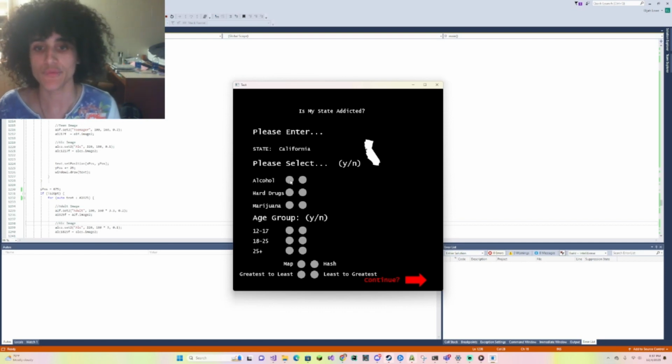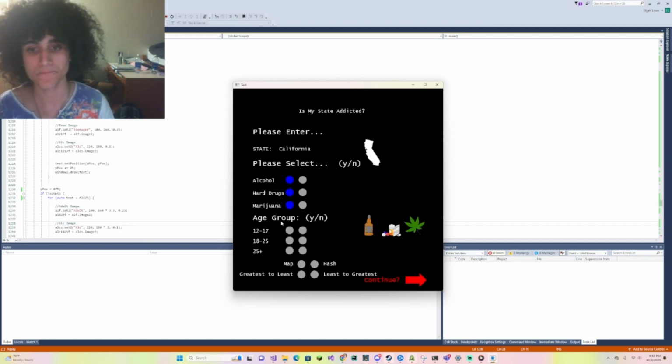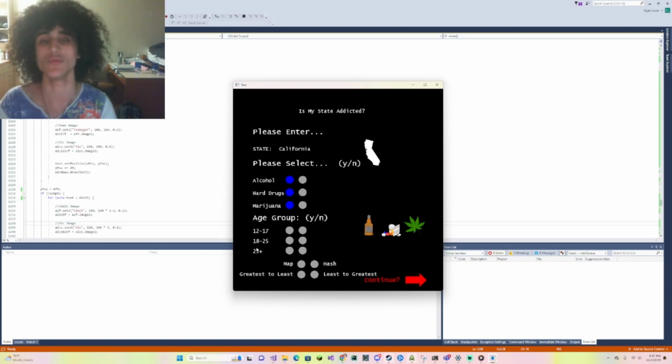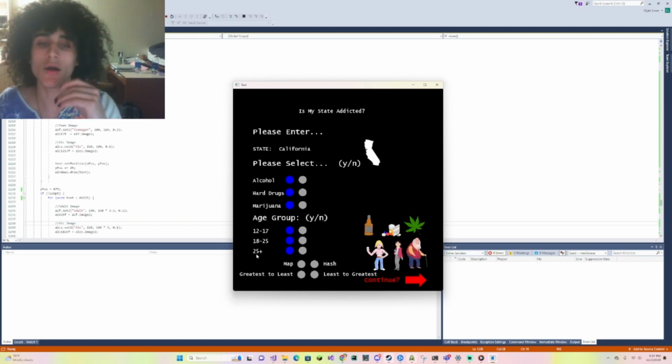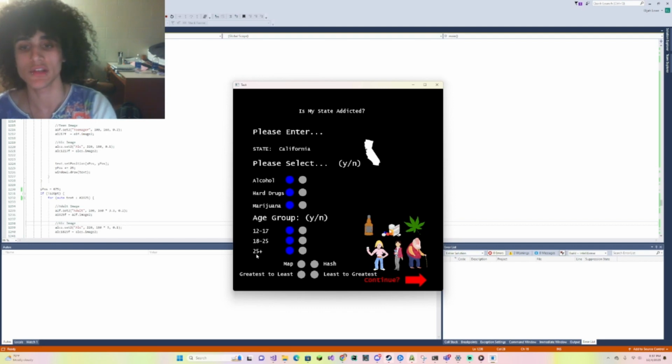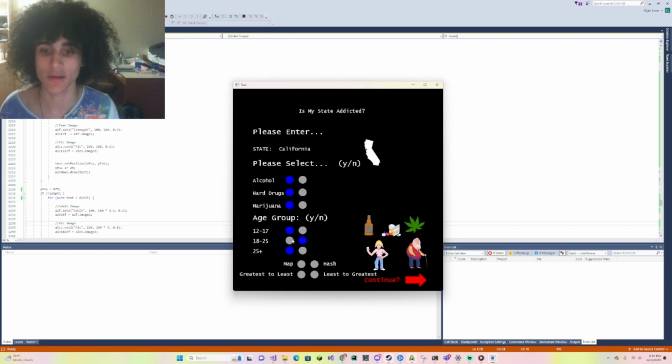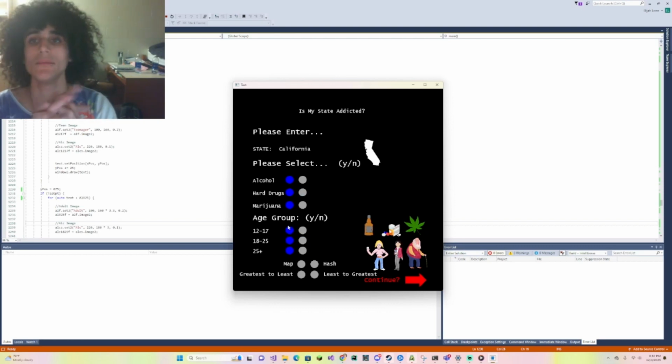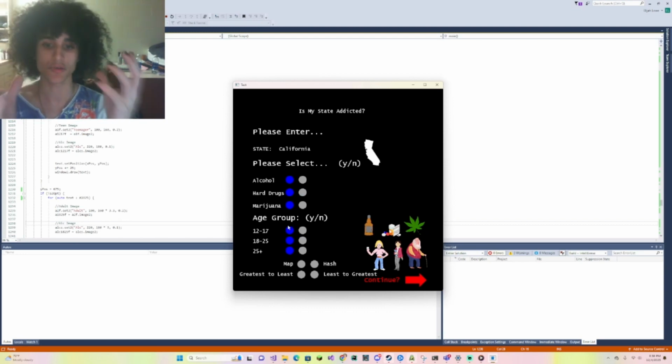For alcohol, if we click the yes option, we will see that boom, it pops up on the right, which means that we will specifically take in the alcohol options. Same thing for hard drugs, and same thing for marijuana. And for the age groups, if we want to determine data for a certain population, we would do the same thing. There is no fallacy if we want to select specifically hard drugs, marijuana, or specific age groups, because all the data is organized into different lists for each specific group, even though we have a large pool of original data.